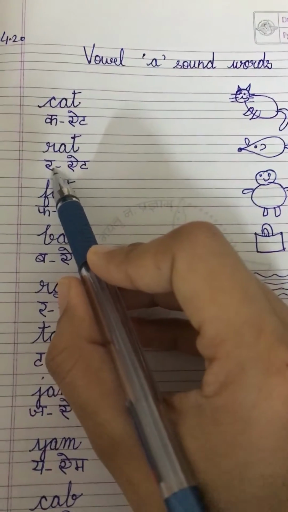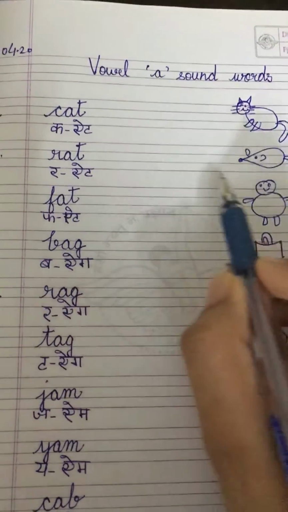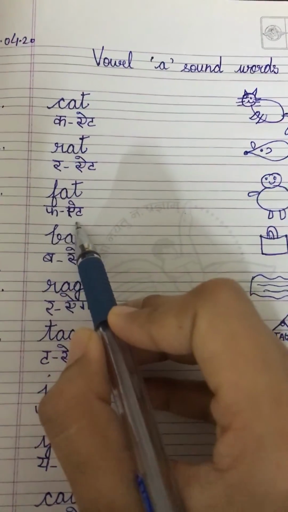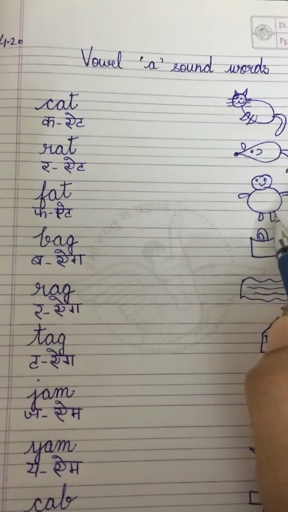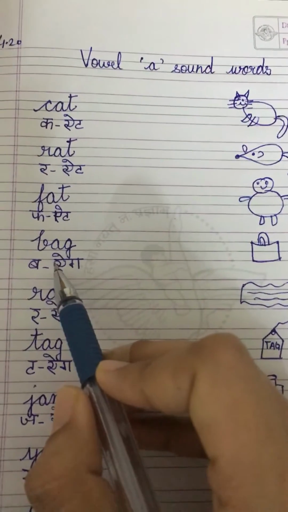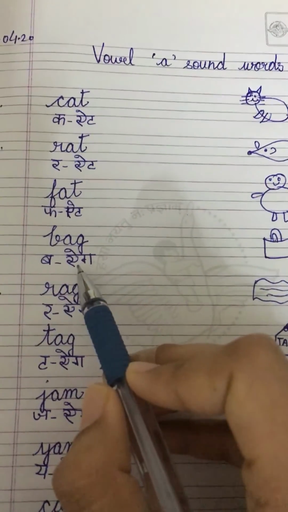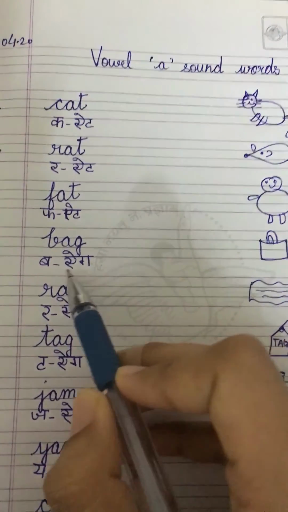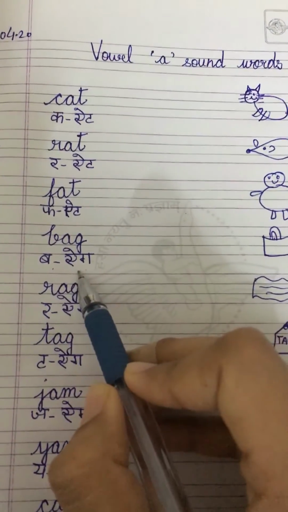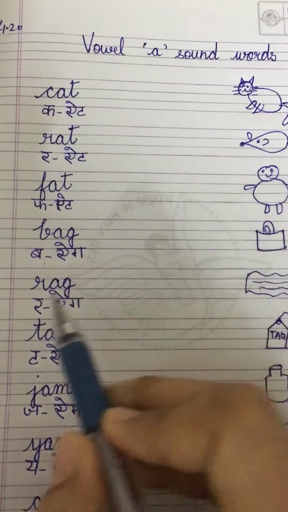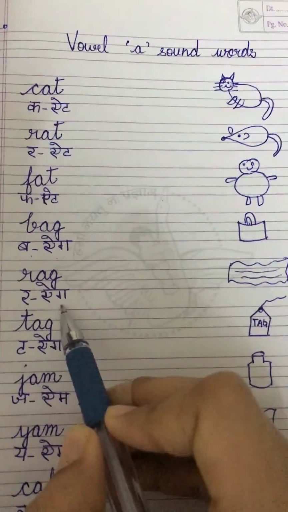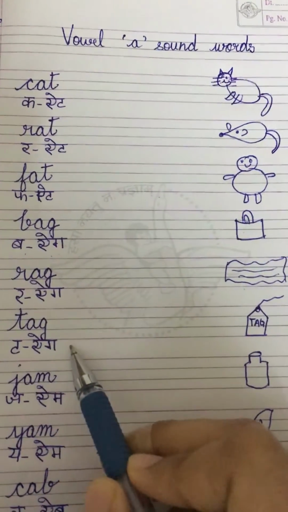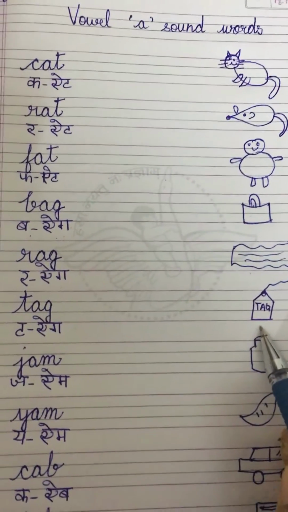Similarly, R, at, rat. F, at, fat. Next word is bag. We know that A and G makes ag. So B, ag, bag. R, ag, rag. T, ag, tag.